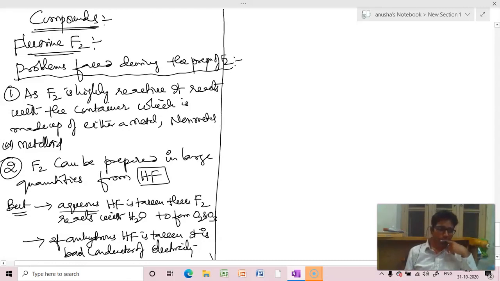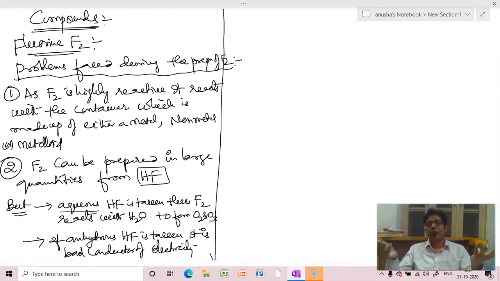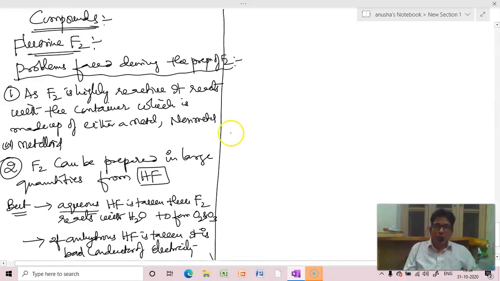Whereas even if we take anhydrous HF, the container in which we are going to do the electrolysis process will be made up of either a metal or a metalloid or a non-metal. So we cannot get fluorine because it is going to react with them. So these are the problems which scientists faced during the preparation of fluorine. So what is the solution?